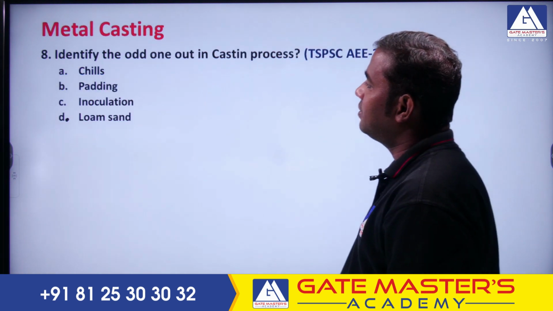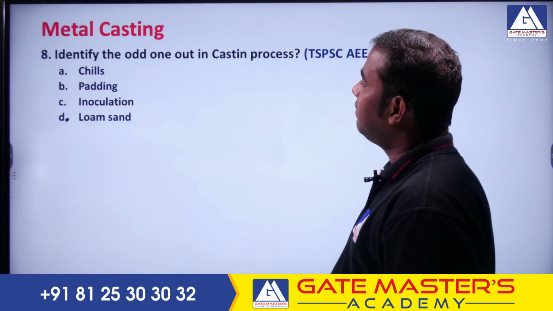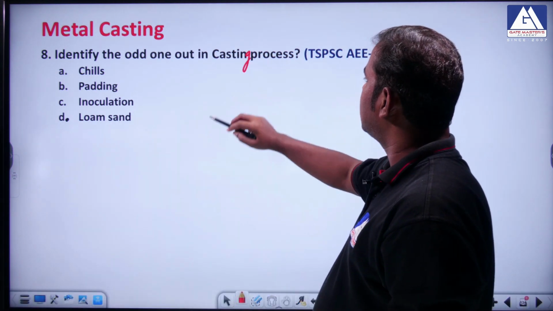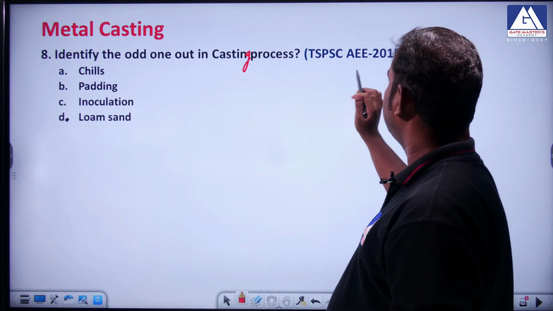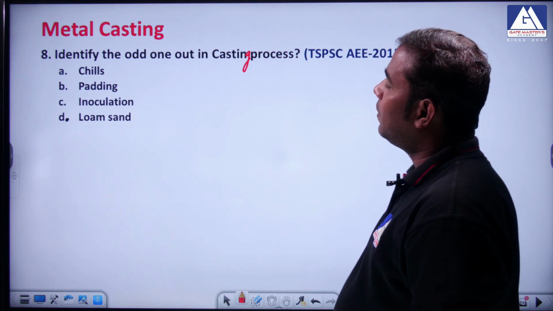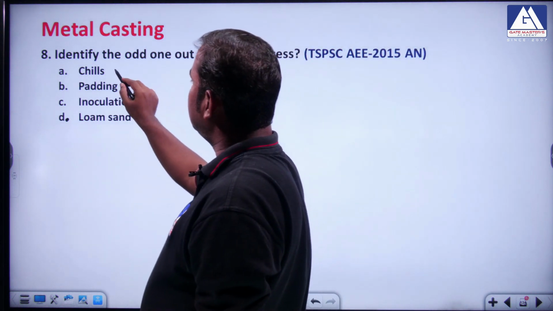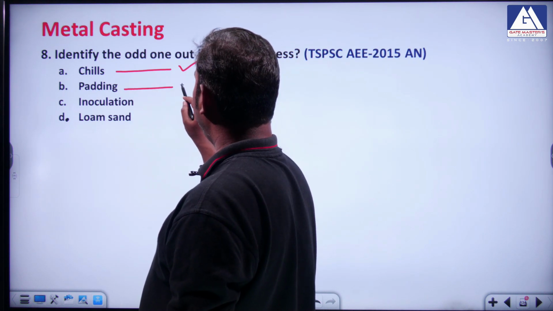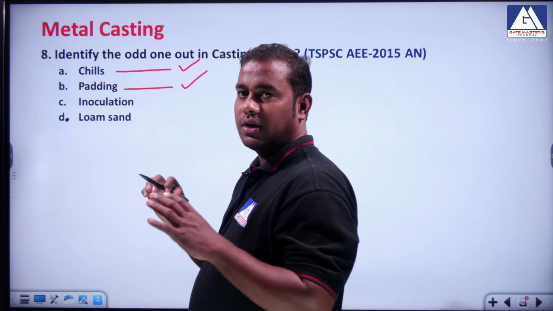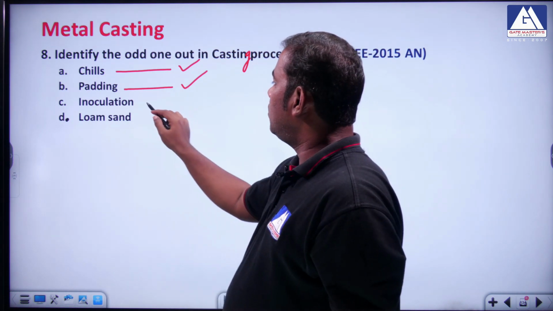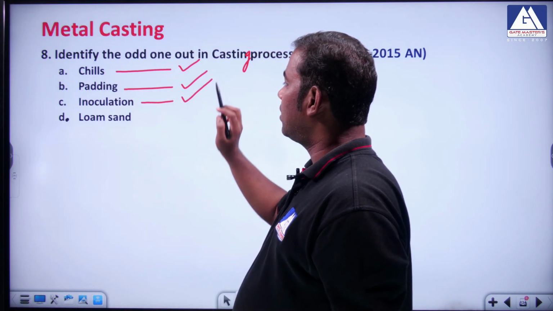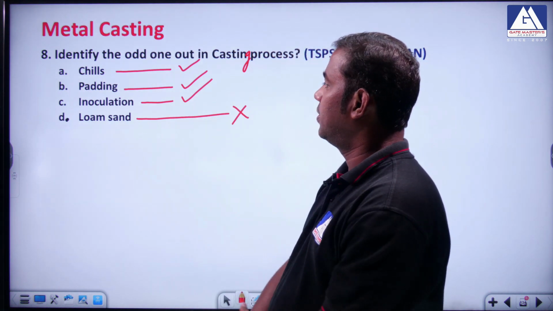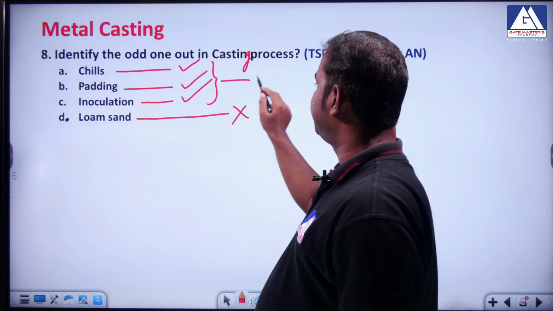Now let us have one more question. Identify the odd man out in the casting process. It has been given in the TSPSC AW exam 2015. So what is this odd man out? You see, the chills are used for directional solidification. Paddings are also used to arrest the flow of the molten metal. Inoculation is also something related to the molten metal itself. Okay. Only one thing which is different is the loam sand. So that is loam. The rest of the things are related to metal.